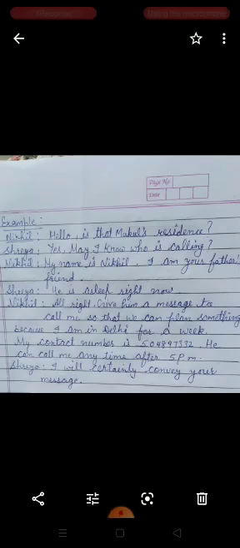Nikhil: Alright, give him a message to call me so that we can plan something, because I am in Delhi for a week. My contact number is 5048973332. He can call me anytime after 5 p.m. Shreya: I will certainly convey your message. Okay, this is the conversation. And suppose Shreya has to go somewhere, so it is necessary that she writes a message for her father.